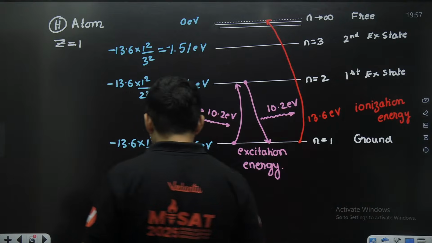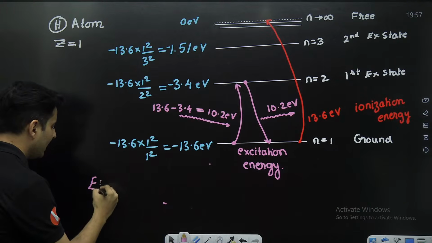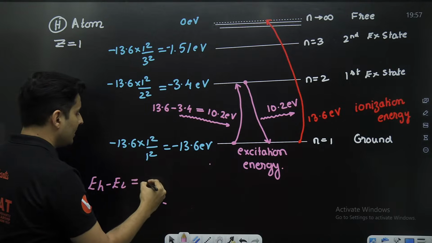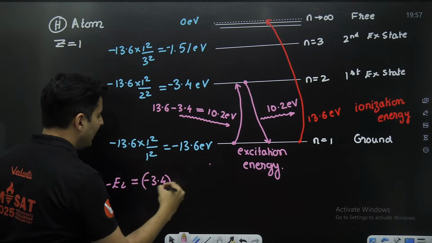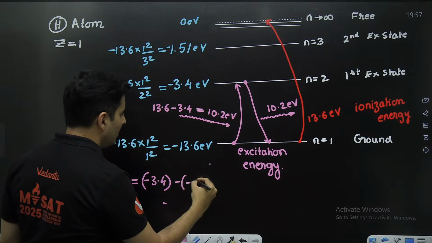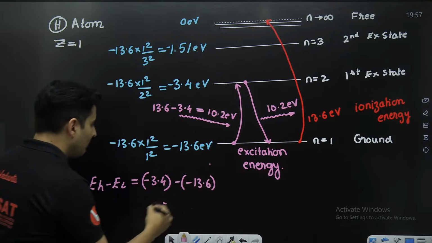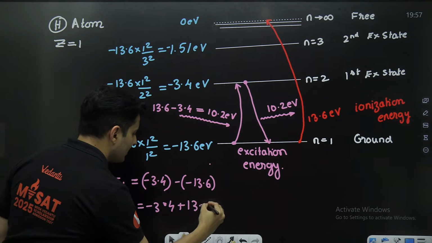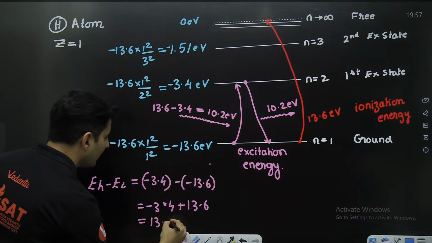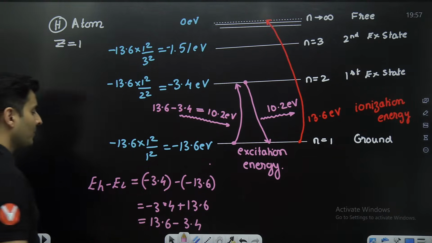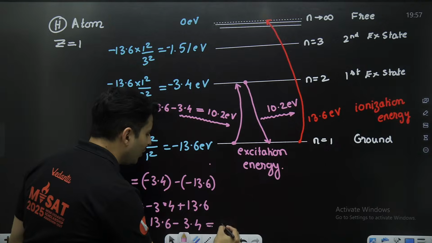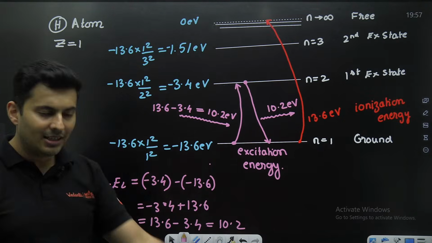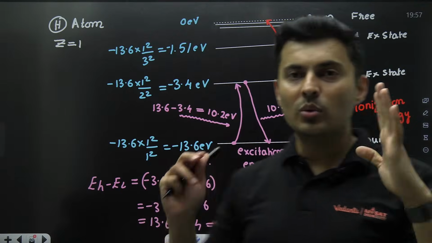If you still get confused, here is what I'll do. The higher energy minus the lower energy. What is the higher energy? Higher energy is minus 3.4. Minus lower energy. What is the lower energy? Minus 13.6. Minus will be plus. So what is this looking like? 13.6 minus 3.4. So anyways, you are going to get 10.2. Even if you consider the minus sign, still it will be 10.2 only.